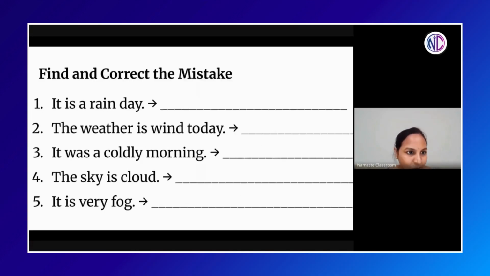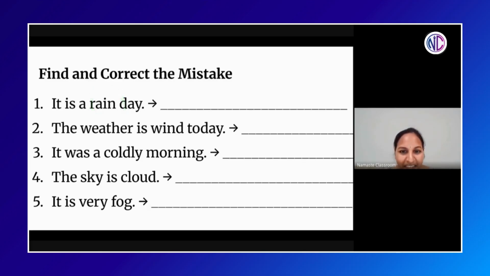Yes. Next one. Now these are the sentences which are wrong. Now you have to identify the mistake and tell me. First sentence is for Idris. Second sentence will be for Meda. What is the correction in the first sentence? It is a rainy day. Good. It is a rainy day. The word rain is wrong.